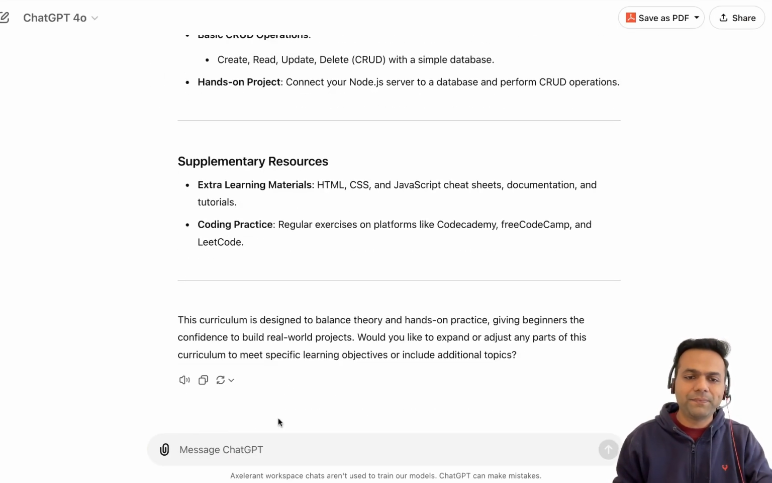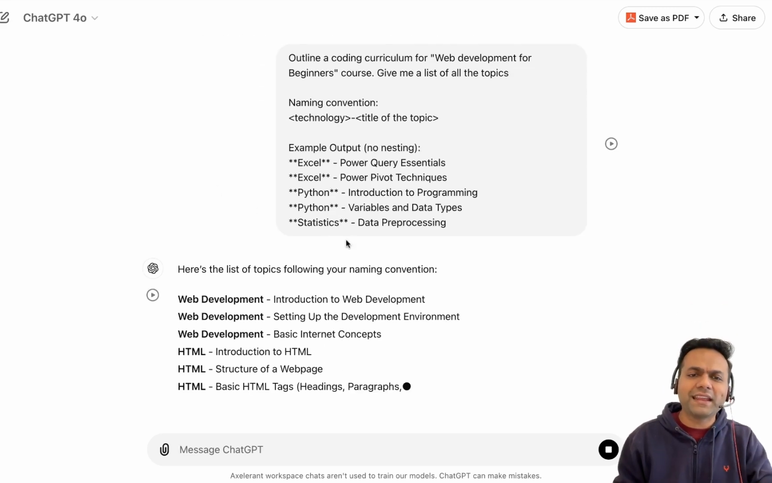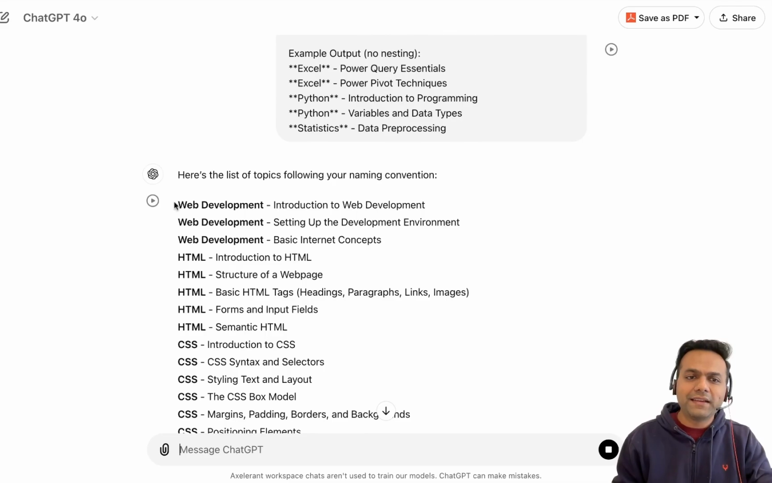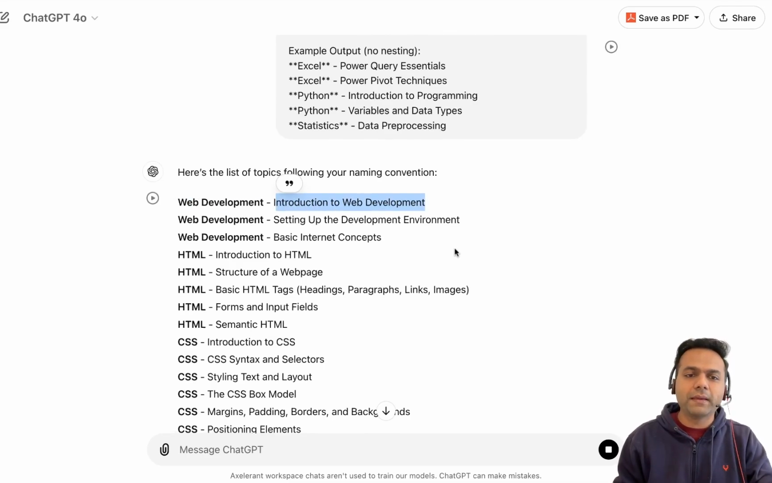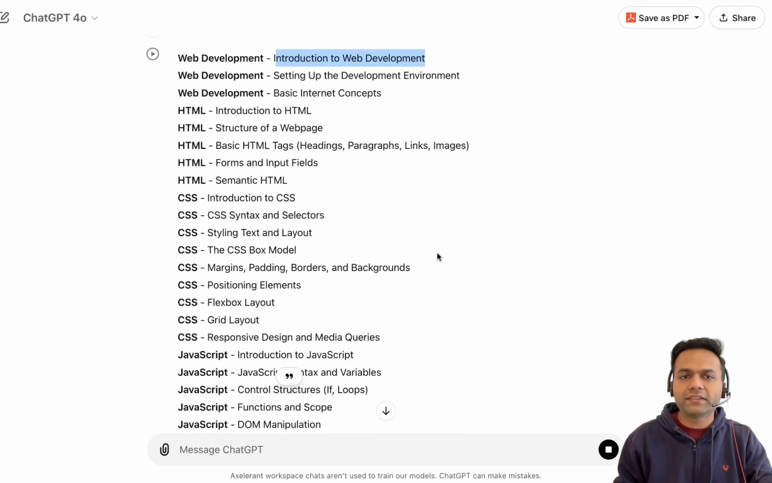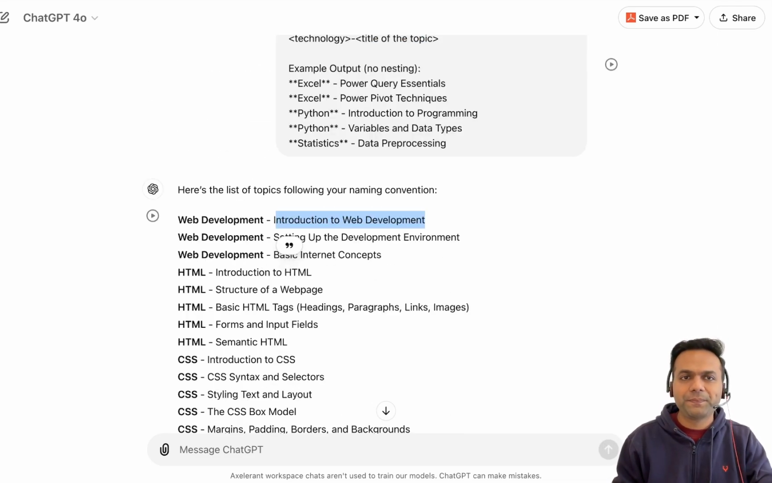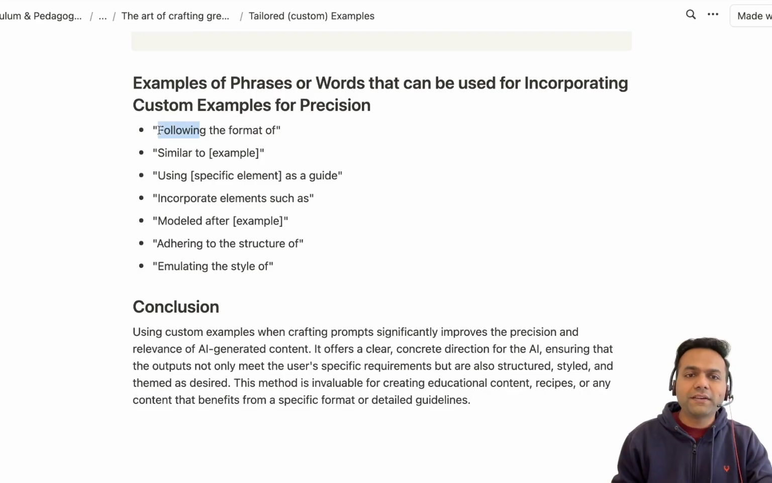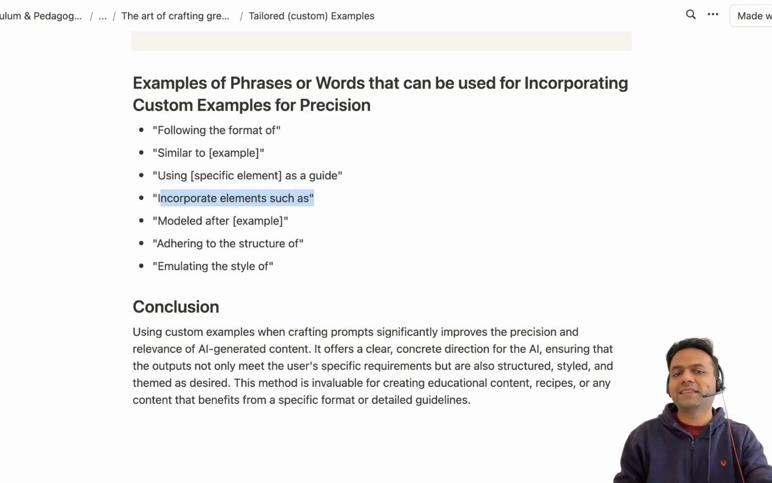custom example. Again, you can see that we are getting precisely the thing that we needed. There is technology names followed by a dash and the topic name. Very, very convenient for at least my learning management system. And these are the custom phrases. These are the words that you can use following the format of the example provided, similar to the example provided, using the example as a guide, incorporating elements such as, right?